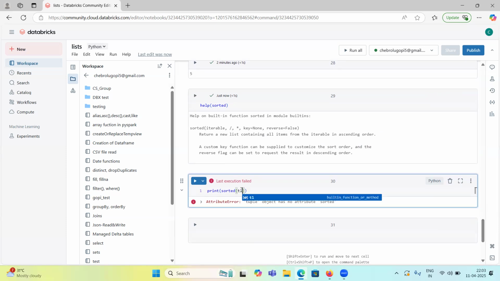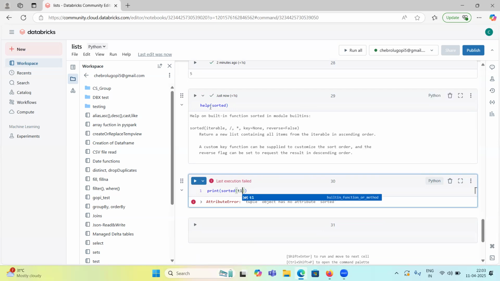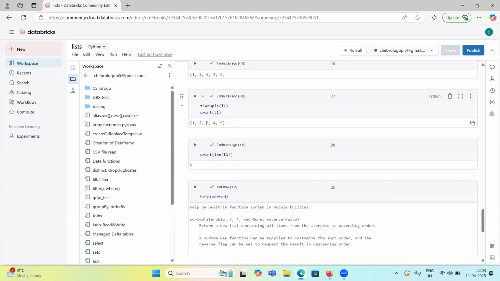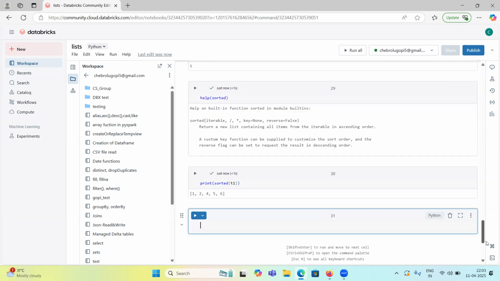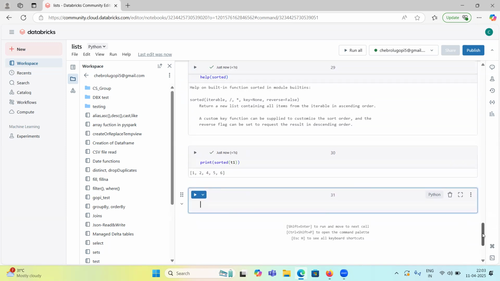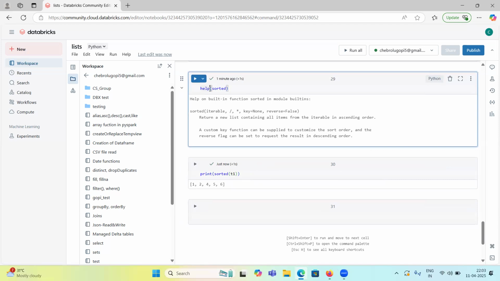If I print sorted of tuple one, earlier it was 1 2 6 4 5. Whenever I apply sorted, it sorts in ascending order, 1 2 4 5 6. So if you don't know how it will behave, or how to provide the parameters, you can always use help in Databricks. It will help you.